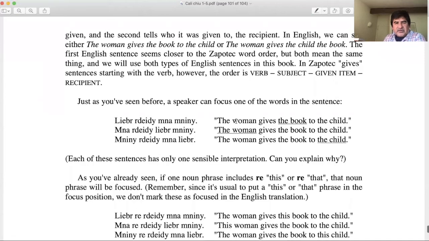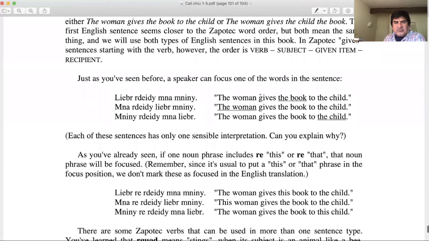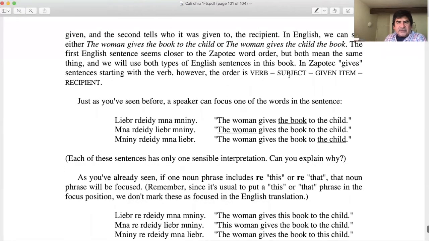So like this one, let's look at the English sentence here. It says the woman gives the book to the child, right? So in Zapotec we say lever erdeid namin. What does the woman give to the child? Remember to always think about the verb, subject, and objects. When you have two objects, you need to focus. Here there's the given item, and then the recipient goes at the end.